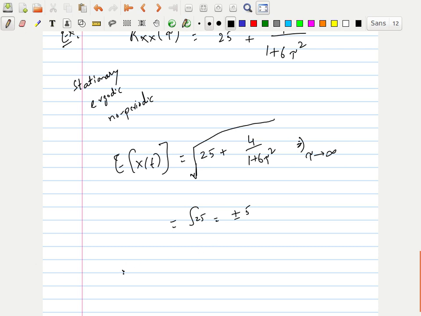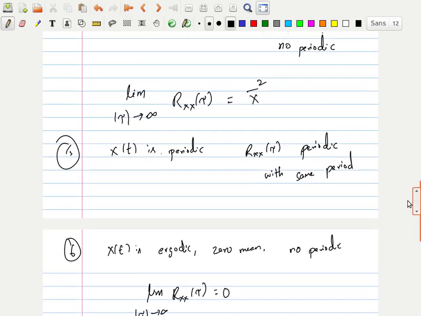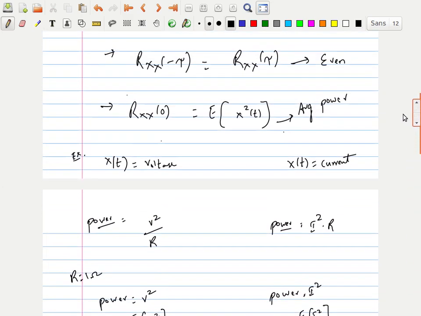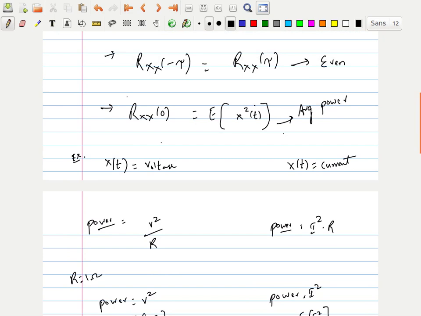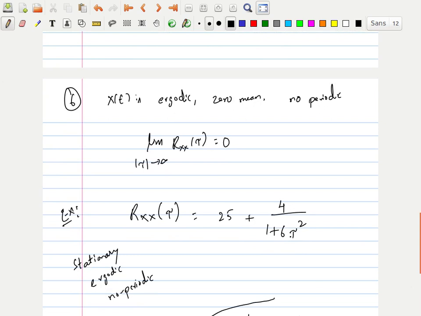Now variance, sigma x square, is given as E of x square of t minus E of x of t, the whole square. So how will I get this mean square value? We already got the third property. Third property says E of x square of t, by substituting tau equals 0, I'll get it. If I substitute tau equals 0 in this, I have only 4 here: 25 plus 4.